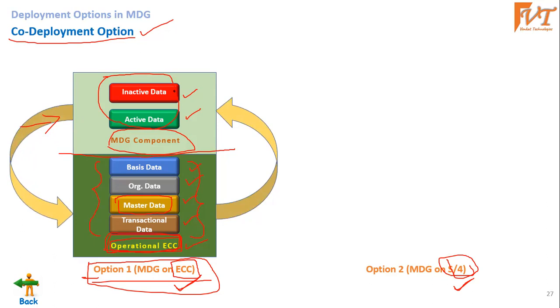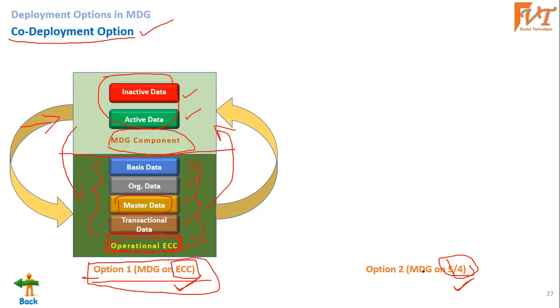And there will be data sharing. So you can access this data here, or you can access this data here. That is nothing but the first option of the co-deployment option, installing MDG on ECC.